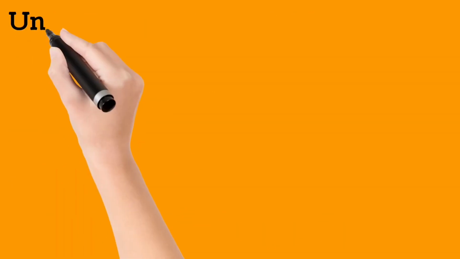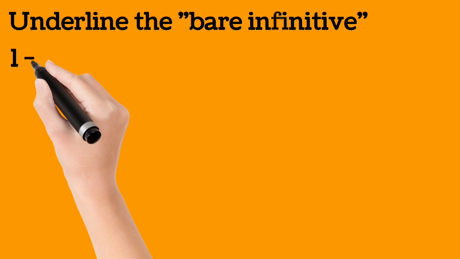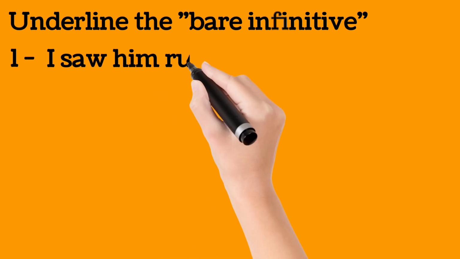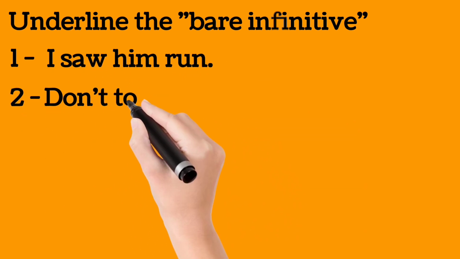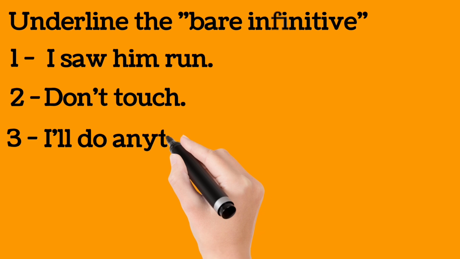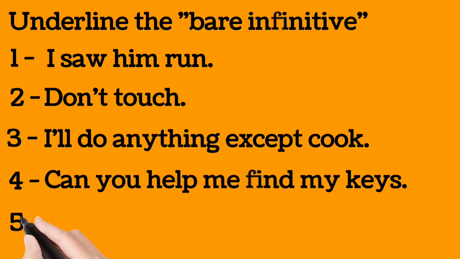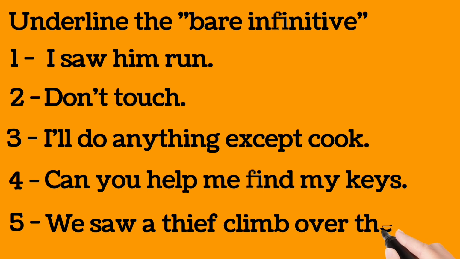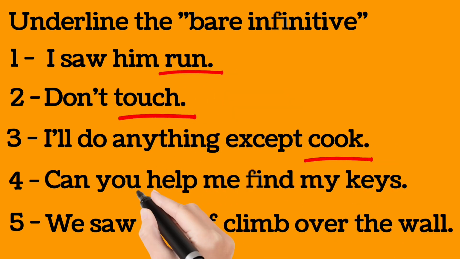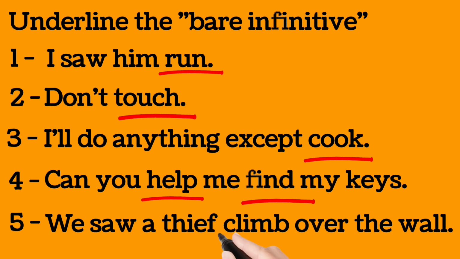These are to infinitives. Now underline the bare infinitives. Sentences are: I saw him run, don't touch, I'll do anything except cook, can you help me find my keys, we saw a thief climb over the wall. Bare infinitives are run, touch, cook, help and find and climb.